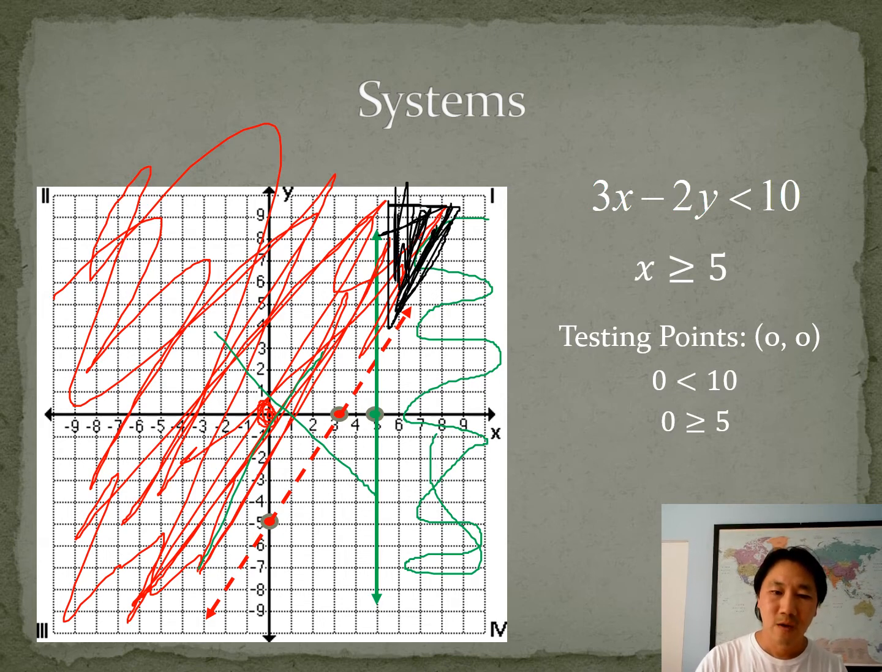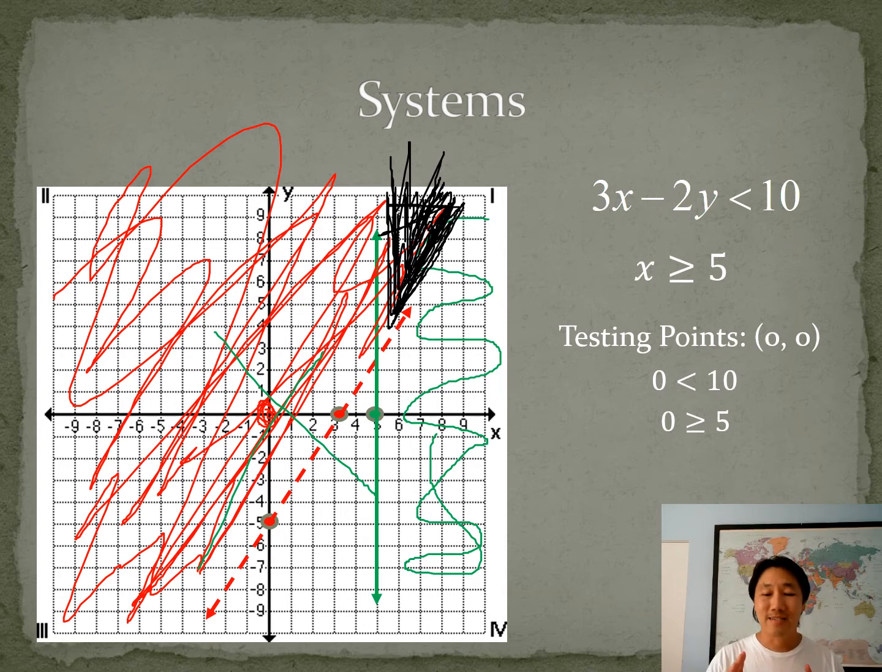And so when you're doing your homework, you're welcome to shade the red and shade the green, but the main thing I need you to shade in super, super dark is where they overlap, which is right there. Okay? That's important for systems.